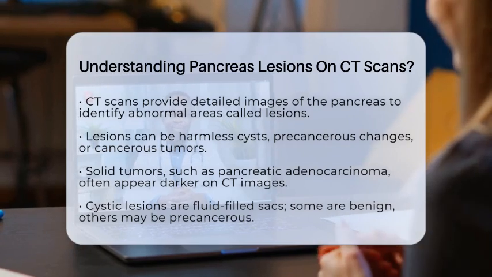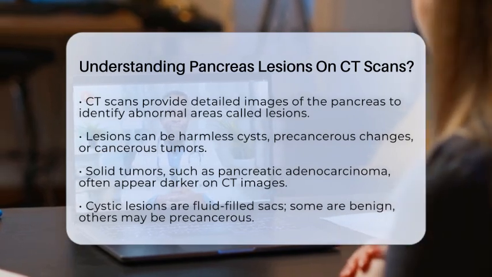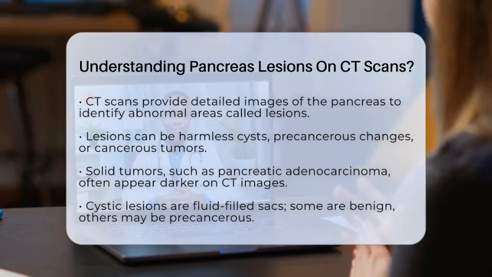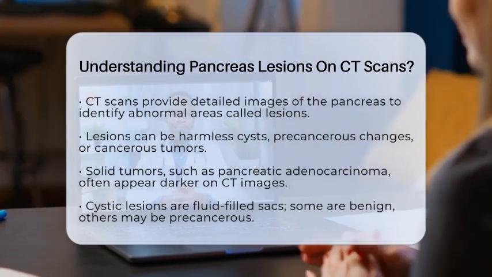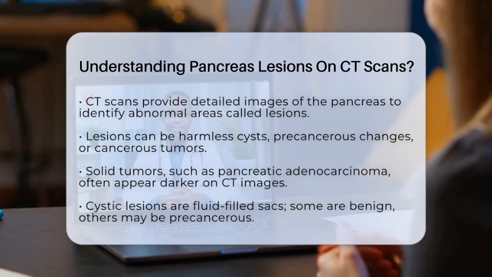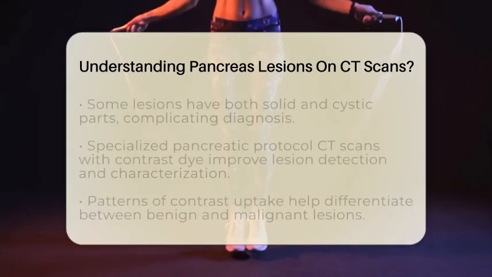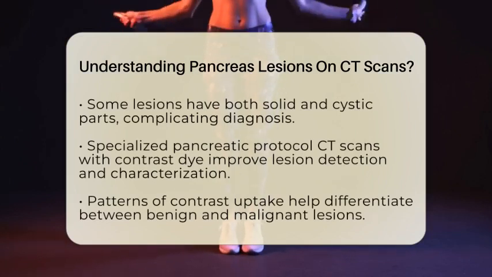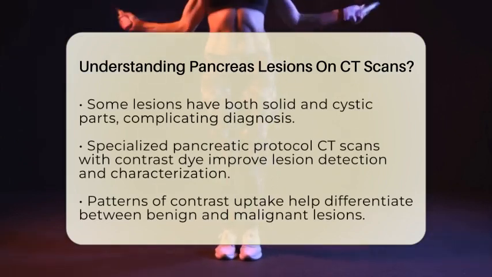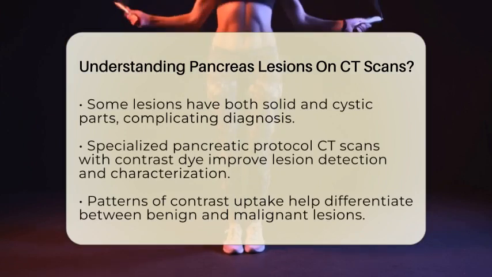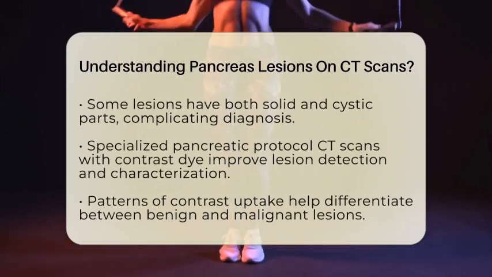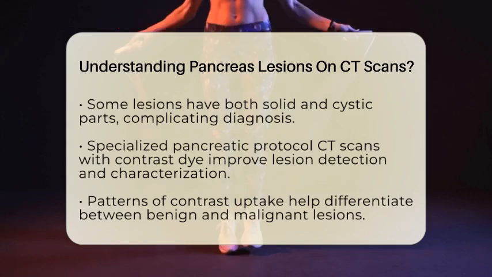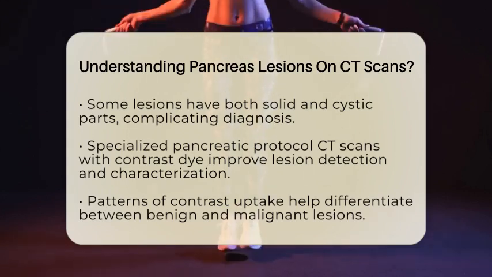Then there are cystic lesions, which are fluid-filled sacs. Some cysts are benign, meaning harmless, like serous cystadenomas, which usually look like small clusters of tiny cysts. Others, like mucinous cystic neoplasms, can be precancerous, so they need careful monitoring. These cysts often don't connect to the pancreatic ducts, unlike some other types. Sometimes, lesions have both solid and cystic parts, which can make diagnosis trickier.